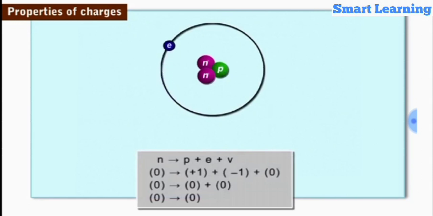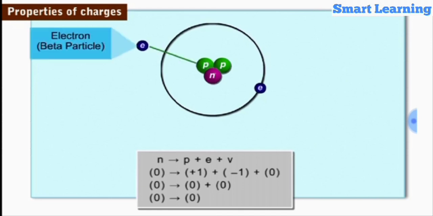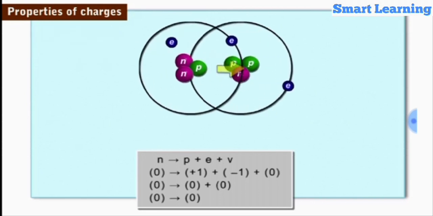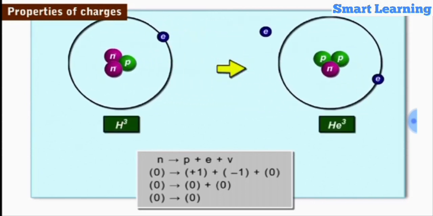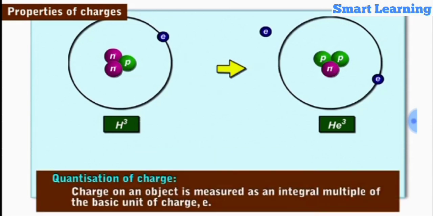We also find that in natural processes, such as the beta decay of a neutron, the charges are conserved. During this, the neutron breaks into a proton and an electron, releasing a neutrino. Here, the neutron and the neutrino are chargeless particles, while the proton and electron are oppositely charged particles whose combined net charge is 0. Hence, we observe that the total charge in this process is conserved,